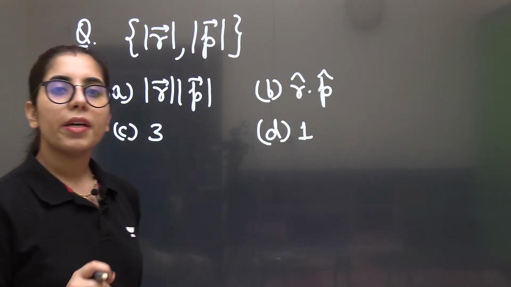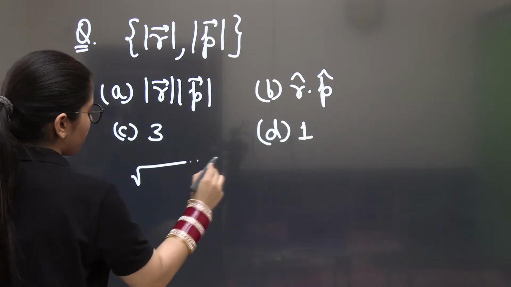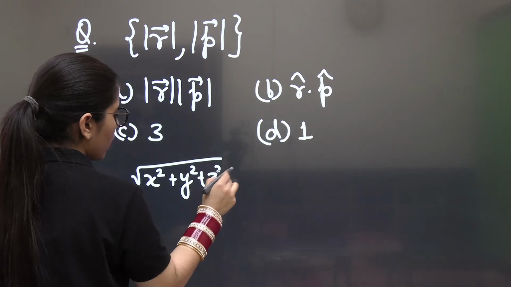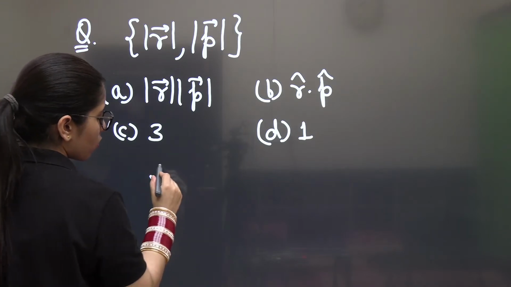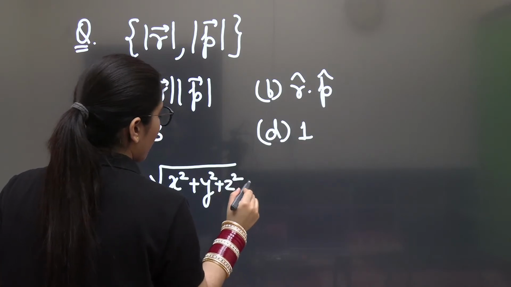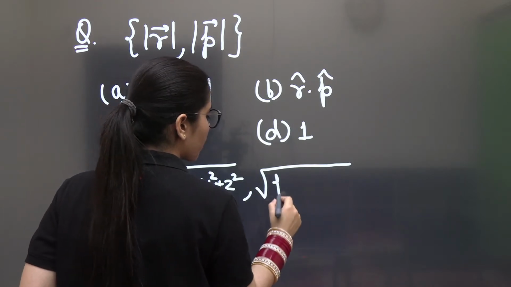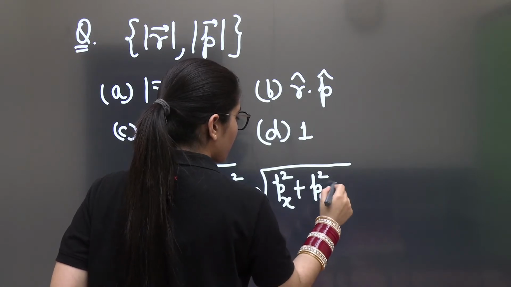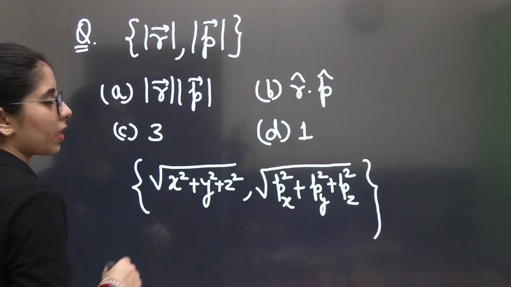Okay guys, vector r here is representing the position vector, whose magnitude, as they have shown you, is going to be the square root of x square plus y square plus z square, because vector r is x i cap plus y j cap plus z k cap. At the same time, the magnitude of vector p is, with p = px i cap plus py j cap plus pz k cap, the square root of px square plus py square plus pz square. This is what you will have, and you have to find the Poisson bracket of this complete expression.